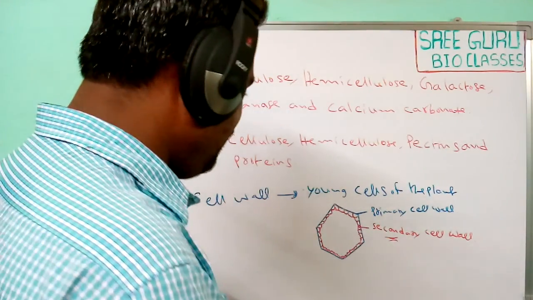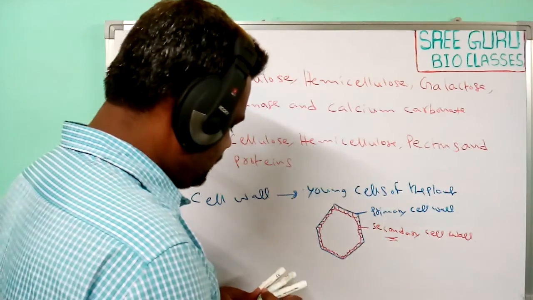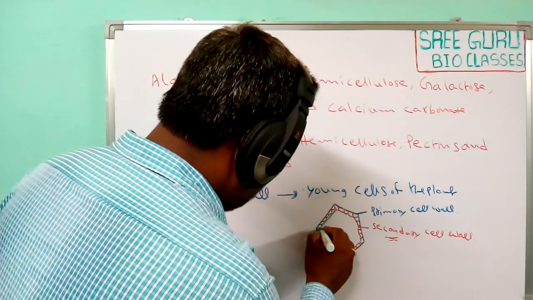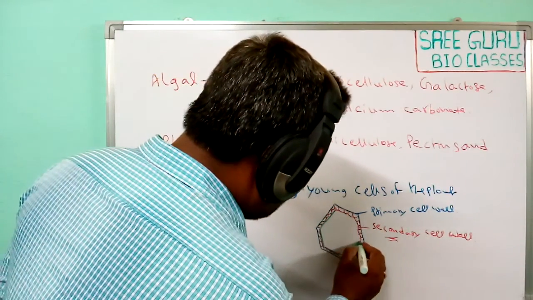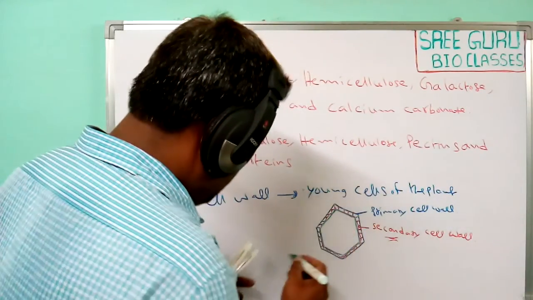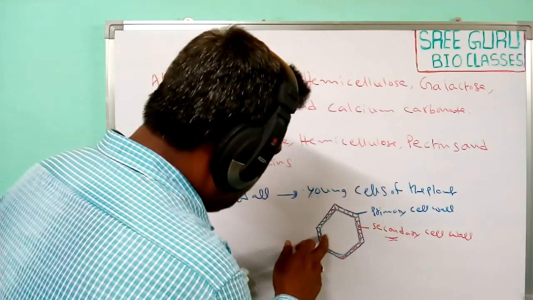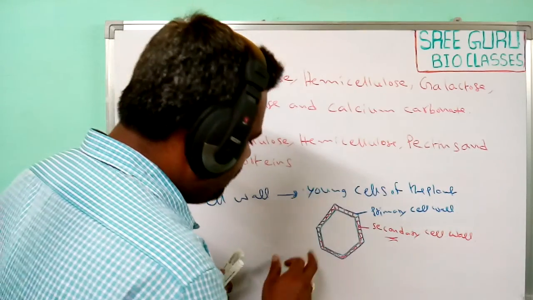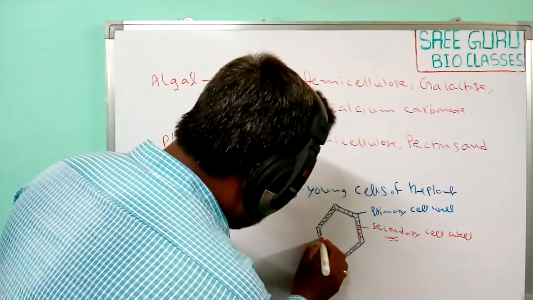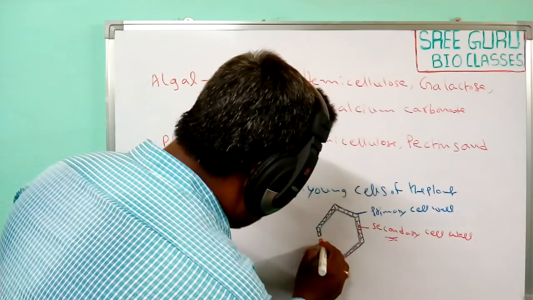After formation, the primary and secondary cell wall materials form one rigid structure. In addition, some cell junctions are found in these cell wall materials, known as plasmodesmata.